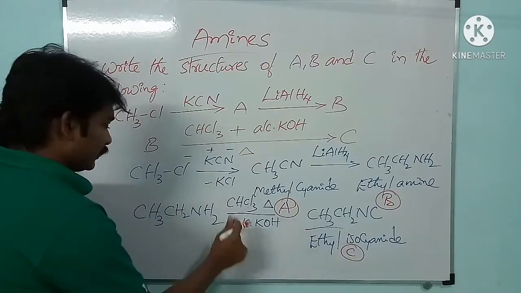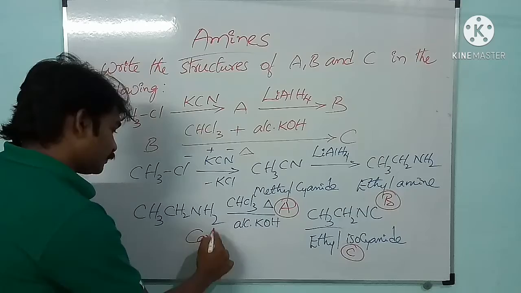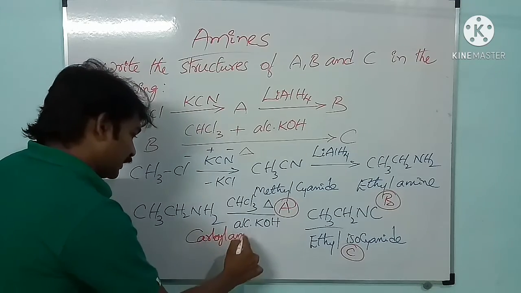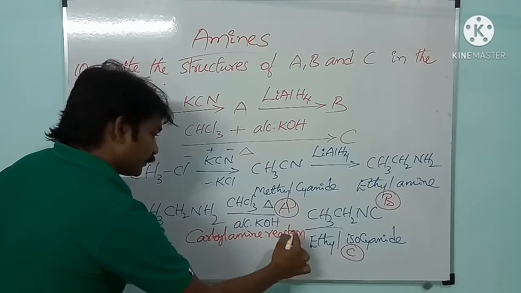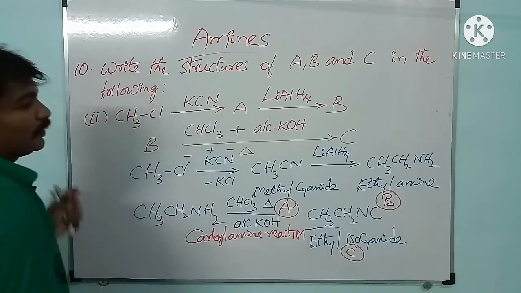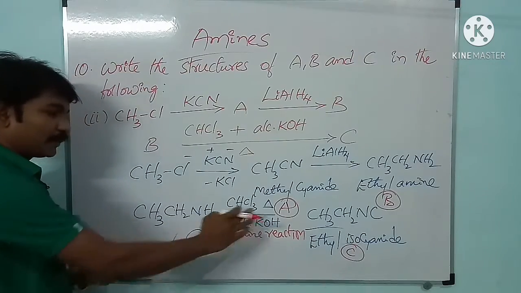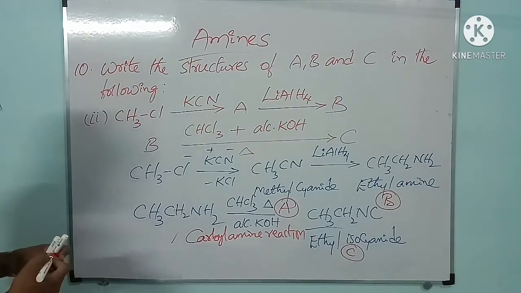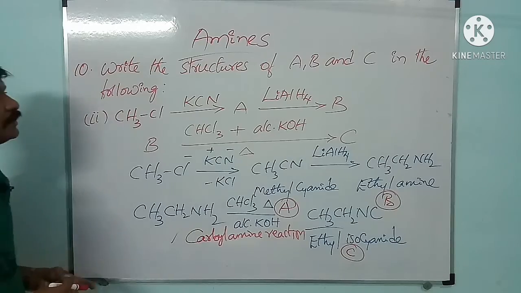And this particular process is called the carbylamine reaction. Please note down this one also. This particular part, that is conversion of B into C, is the carbylamine reaction.